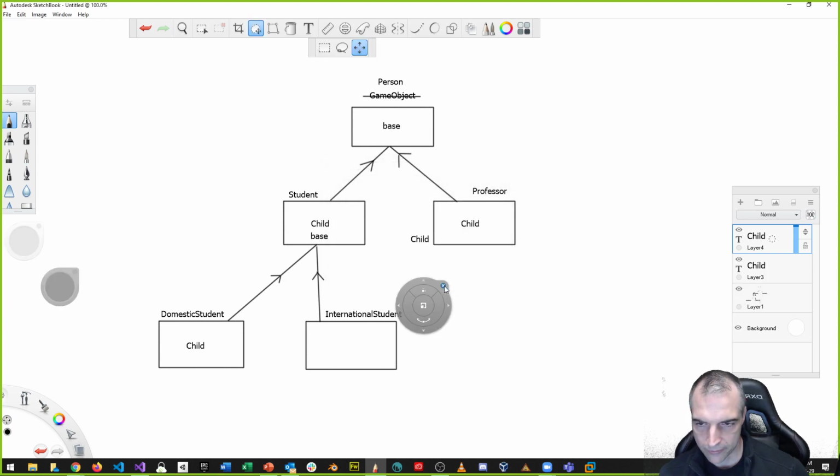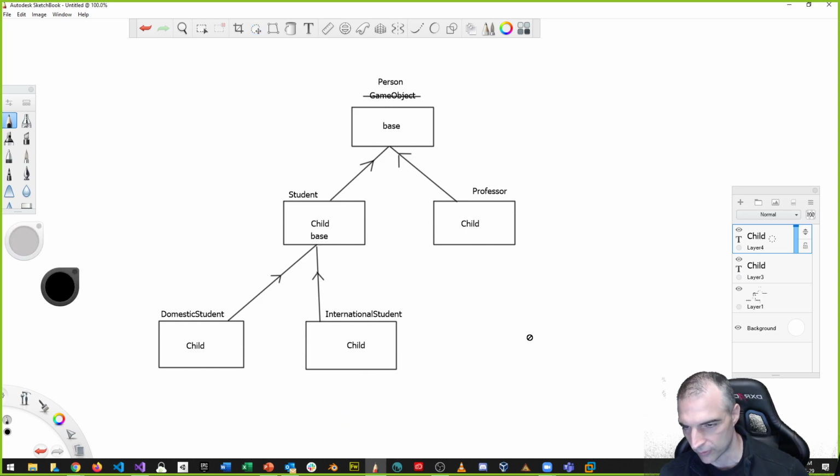If you think about this as a binary tree for a second, it doesn't have to be binary. You can have another third class, another type of student too. Maybe there's a student teacher, or something like that. And international or domestic student, we could break this down into levels.